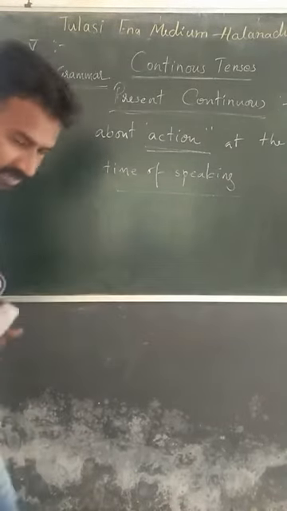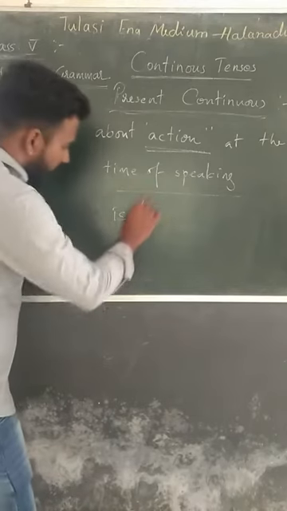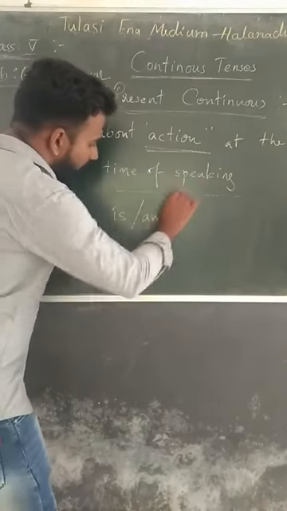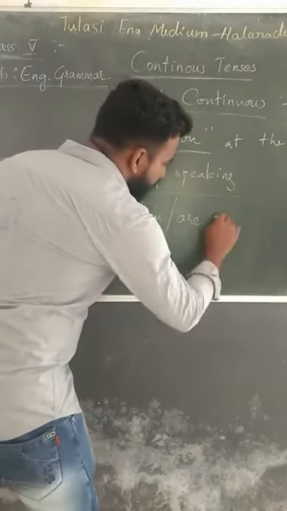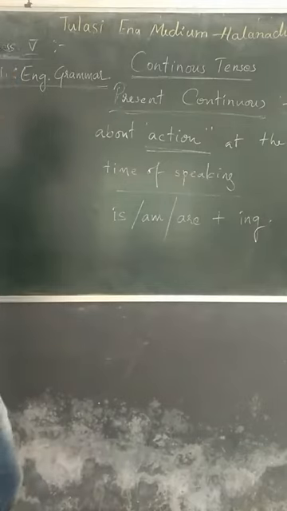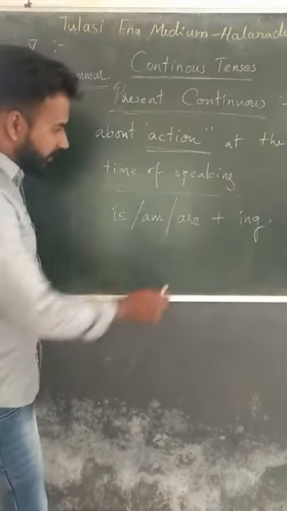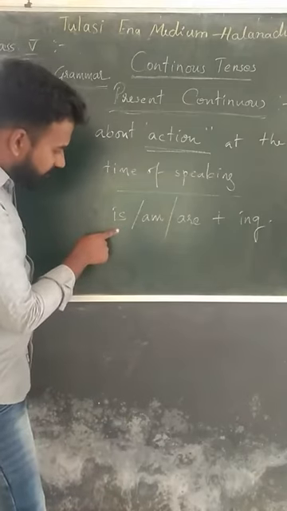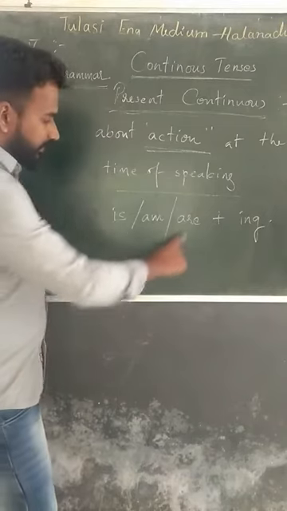In present continuous tense we use is, am, are plus ing. Either is or am or are.